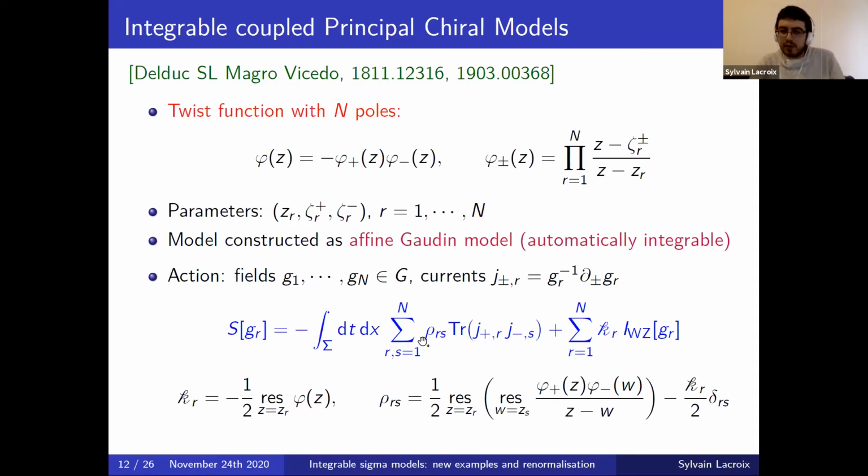And of course, for generic values of rho and k, this model is not integrable. But because we're constructing a model from affine Gaudin models, which are automatically integrable, then this one will be, and it will correspond to a very specific choice of the coefficients rho and k, which are given to be complete by the following expression in terms of certain residues of a well-chosen function, in terms of the twist function and the phi plus and phi minus. So in the end, these are expressions in terms of the parameters z and zetas defining the twist function.